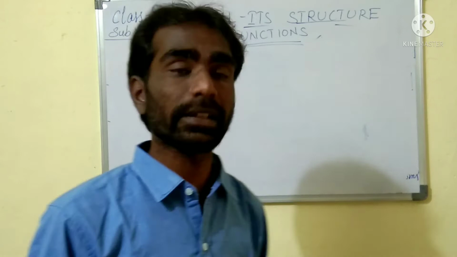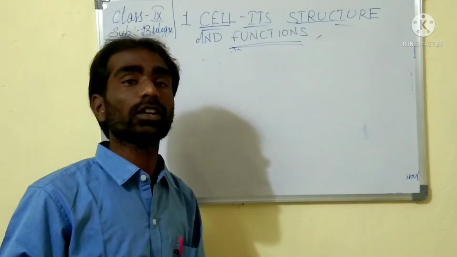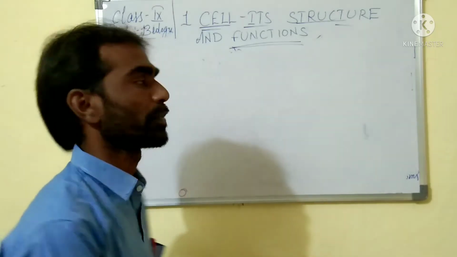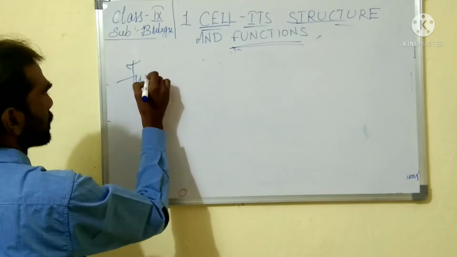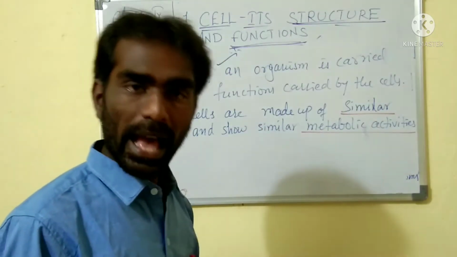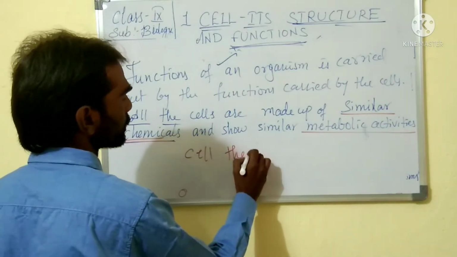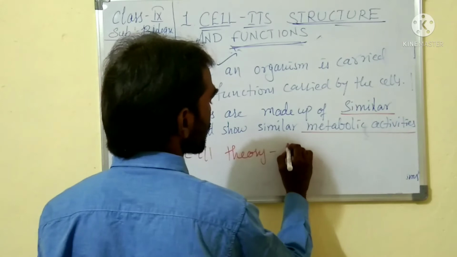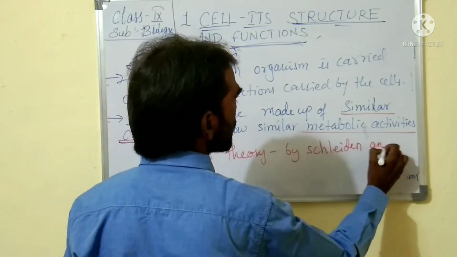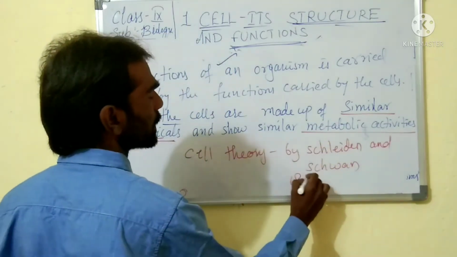Nothing but metabolic activities of the cell are carried out by the cell, that means the functions of an organism are carried out by the functions carried out by the cell. So these are all proposed in the cell theory by Schleiden and Schwann, in the year 1838.